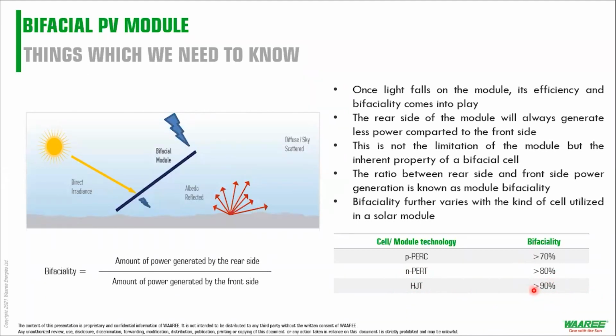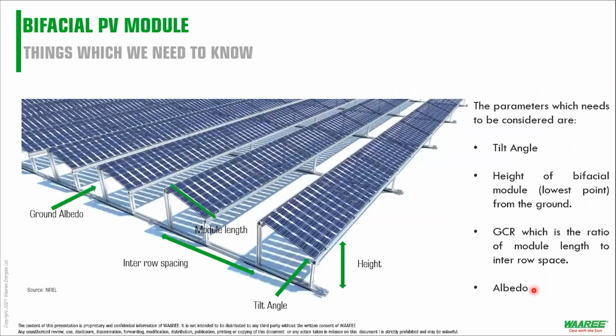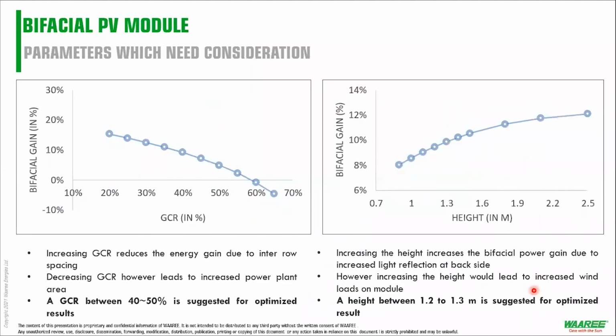So this is where the advantage comes in. This is where the advantage of the technology kicks in. Other than that, you have quite a few things. You have GCR, you have height, you have tilt angle, you have again the albedo. Very quickly, we'll move on to the graphs for bifacial modules. Just the last 1 or 2 slides, right?